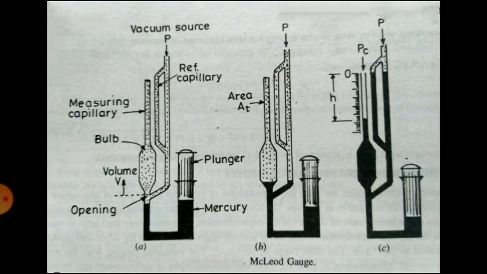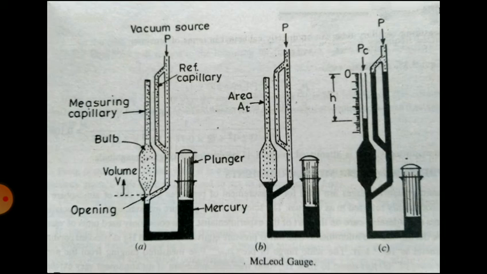In the first diagram you can see the plunger is raised in an upward direction so that the gas whose pressure has to be measured enters the reference capillary.